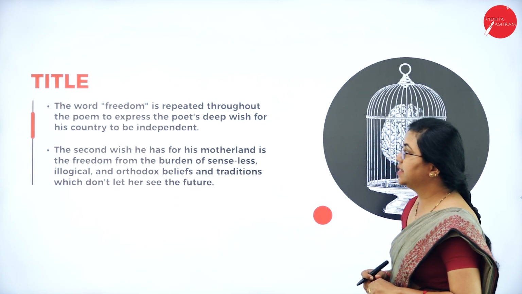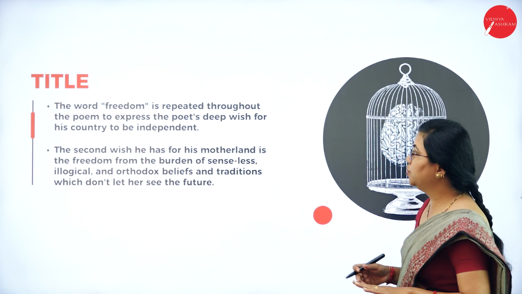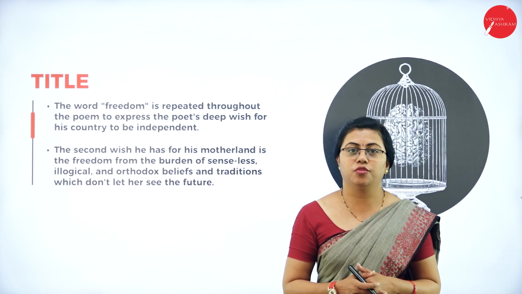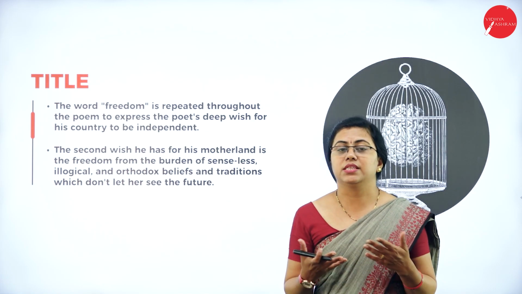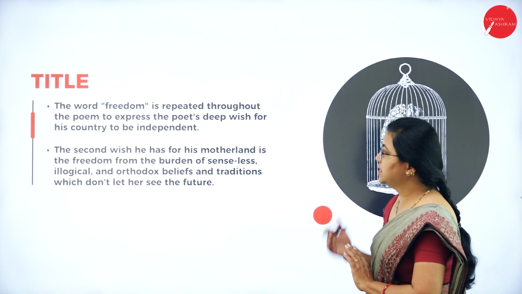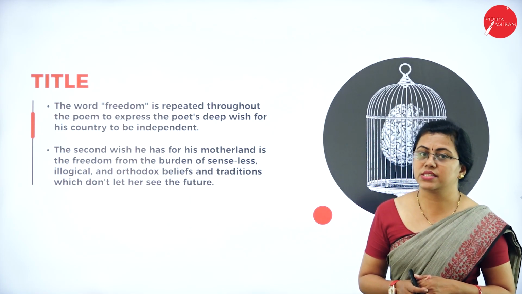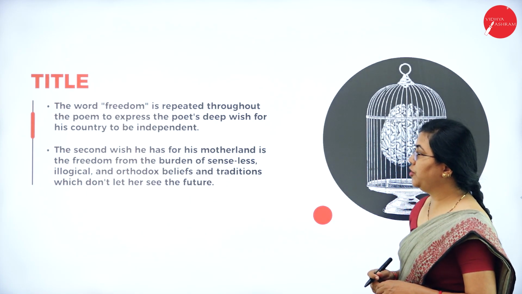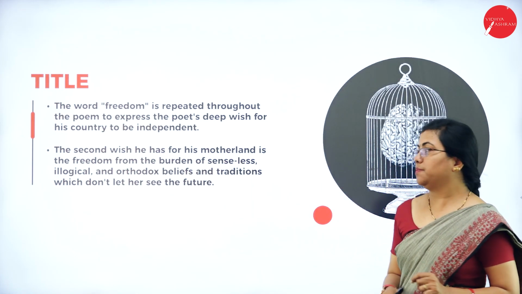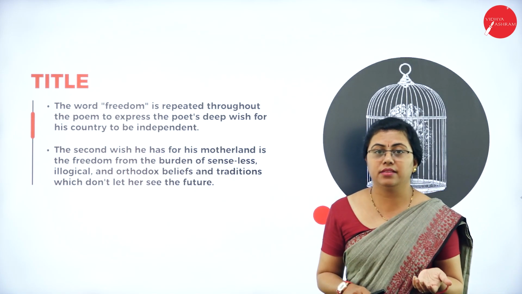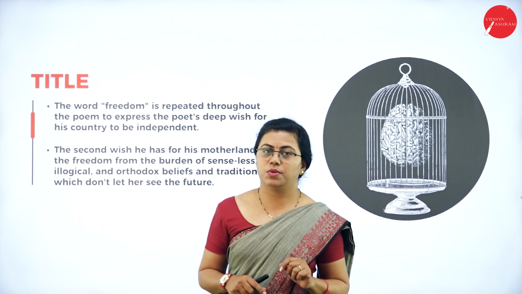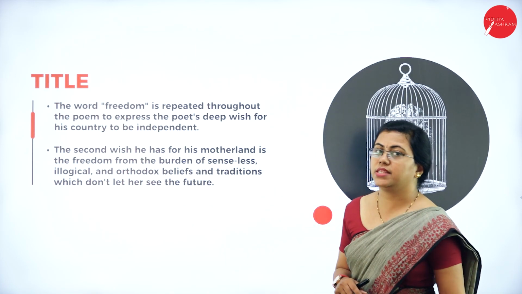This word freedom is repeated throughout the poem in order to express the poet's deep wish towards his country, who always wished for freedom. So here in this poem, he expresses what and all kind of freedom he wishes for his country. So the second wish he has for his country is that this motherland should be free from the burden of senseless, illogical and orthodox beliefs and traditions which don't let the motherland see the future. So he has a lot of aspirations, a lot of wishes which he expresses in this poem. So let us see what is there in the poem.